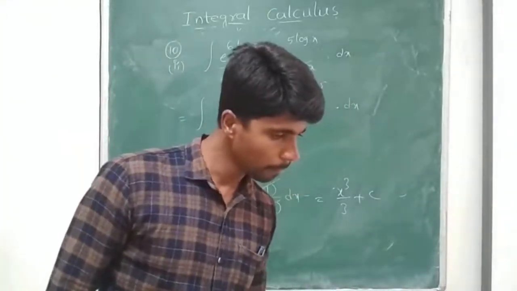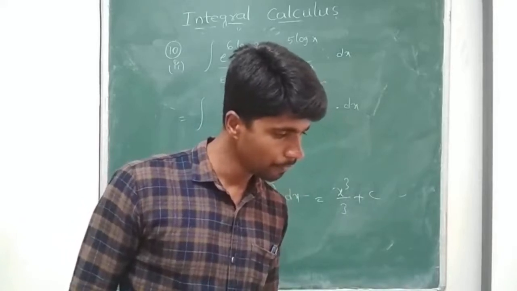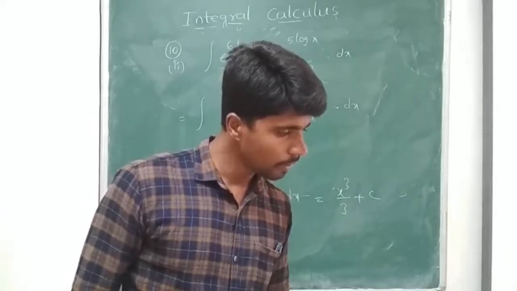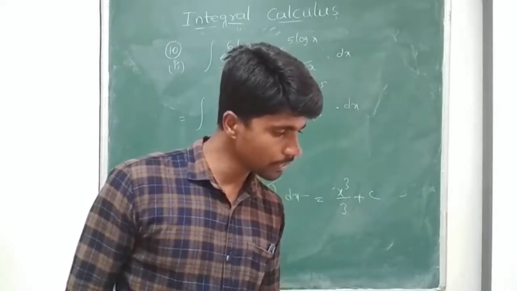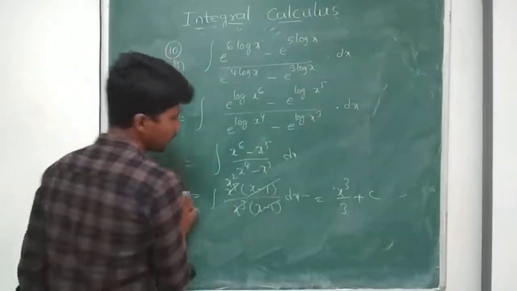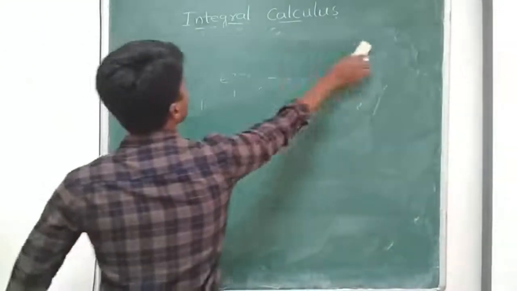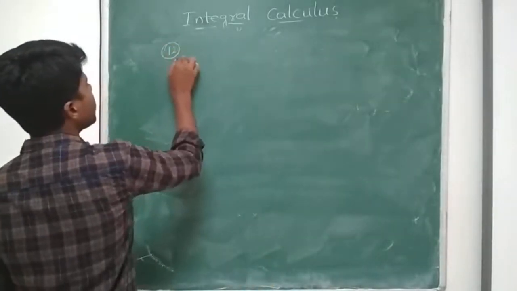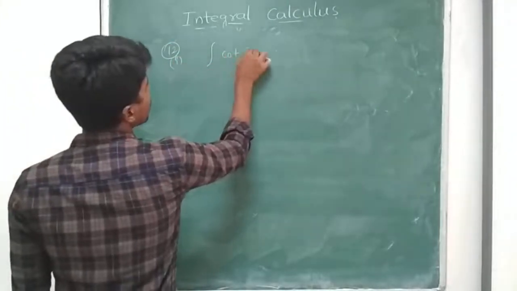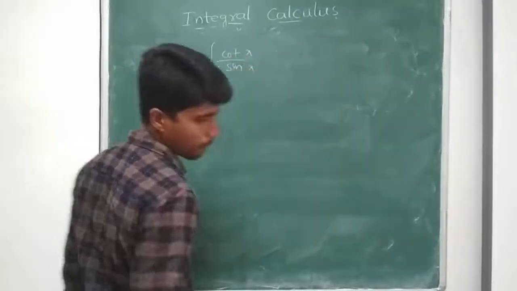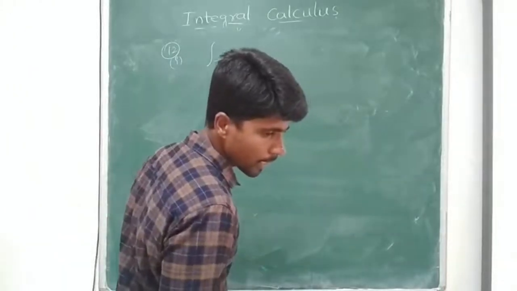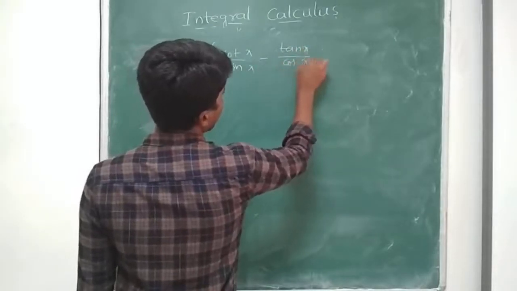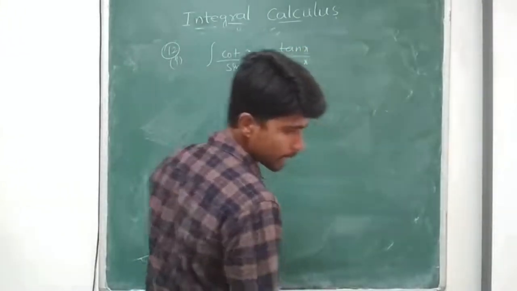Next question. Integral of cot x by sin x minus tan x by cos x minus 3 tan square x dx.